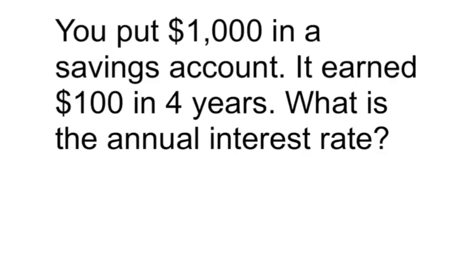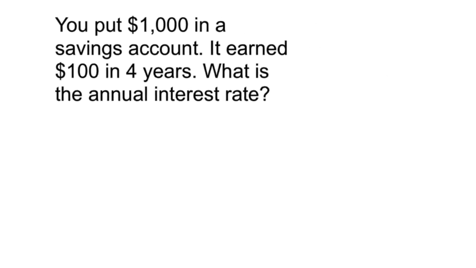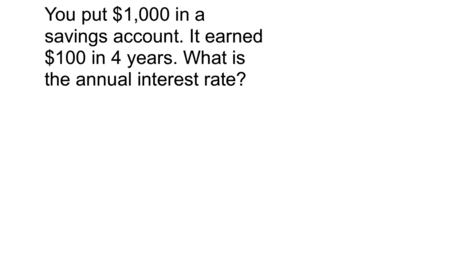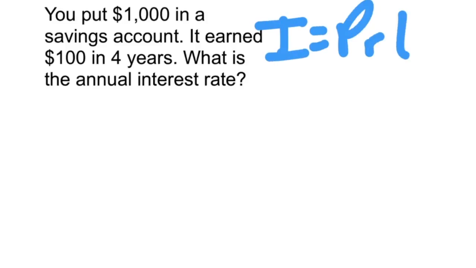You put $1,000 in a savings account. It earned $100 in 4 years. What is the annual interest rate? This time it's a little bit different. We still start with I equals P times R times T. But this time we're not finding the interest, we're missing the interest rate. So let's substitute in what we know. We earned $100 in interest, so that's going to be our I.